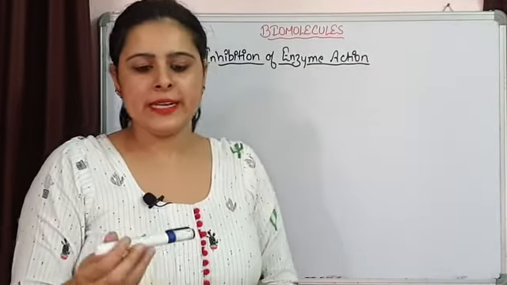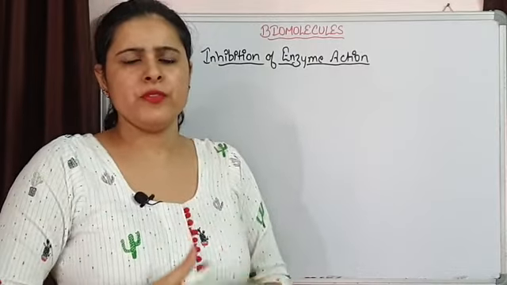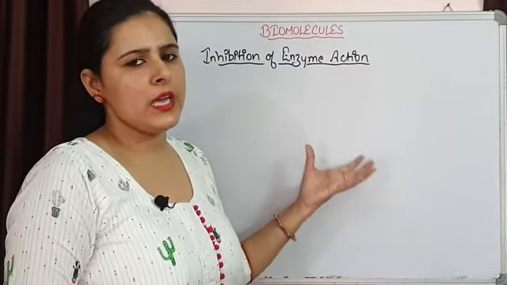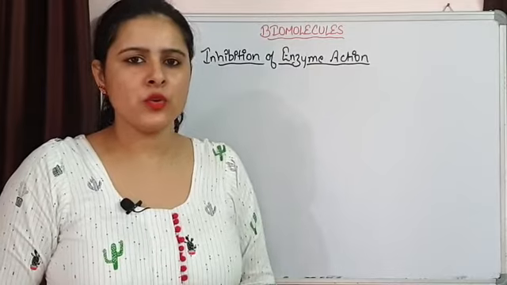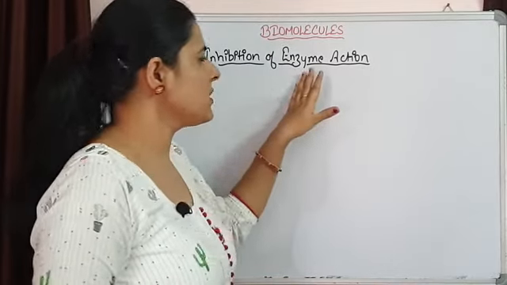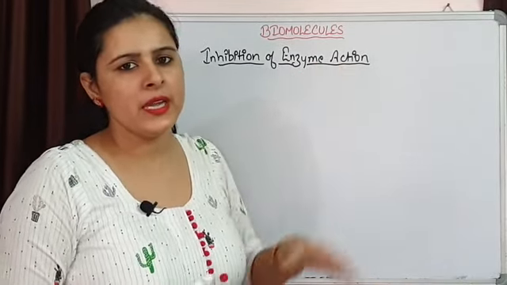Enzyme activity can be inhibited because of any physical change, or you can say chemical change, means inhibitors are going to be present, and this is responsible for the inhibition of enzymatic activities.